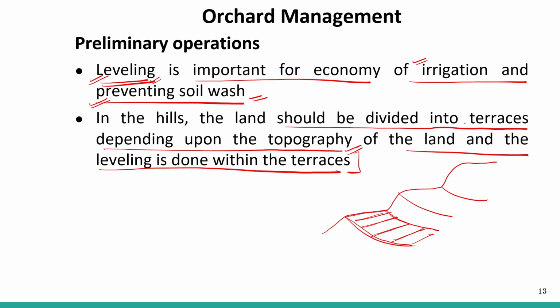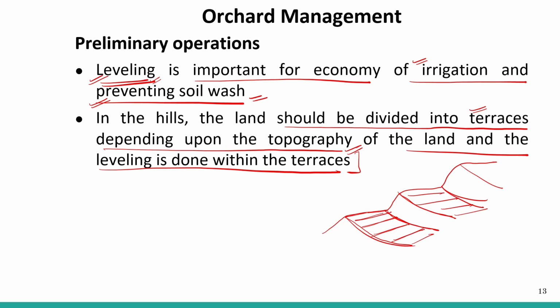The contour or the terrace farming is one of the topographies on which cropping is very difficult, right? So it is a great challenge to have a growing crop on these contours or terraces.